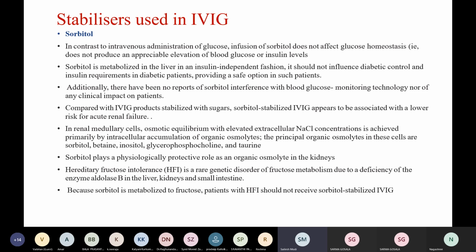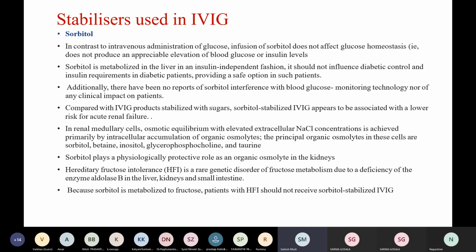It is actually renoprotective. In renal medullary cells, osmotic equilibrium with elevated extracellular NaCl concentrations is achieved primarily by intracellular accumulation of organic osmolytes, which include sorbitol, betaine, inositol, glycerophosphocholine, and taurine. And hence, sorbitol plays a physiologically protective role as an organic osmolyte in the kidneys.